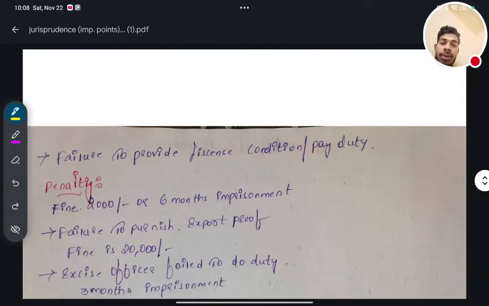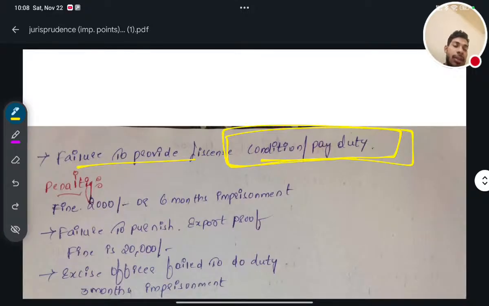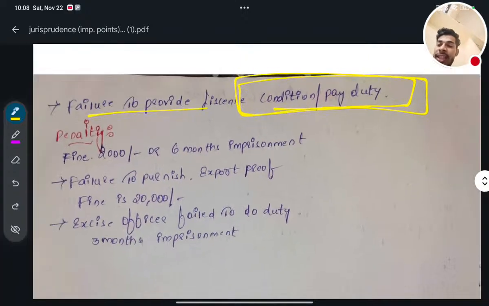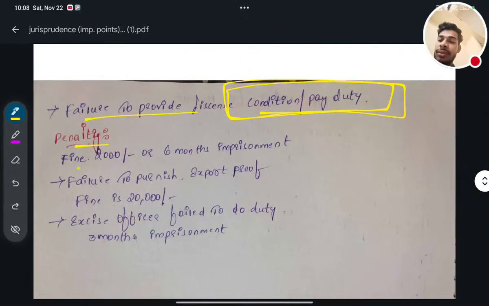Okay. So failure to provide license condition, you have to pay the tax. Next, penalty. Fine up to 2,000 or 6 months of imprisonment if you fail to provide the license.